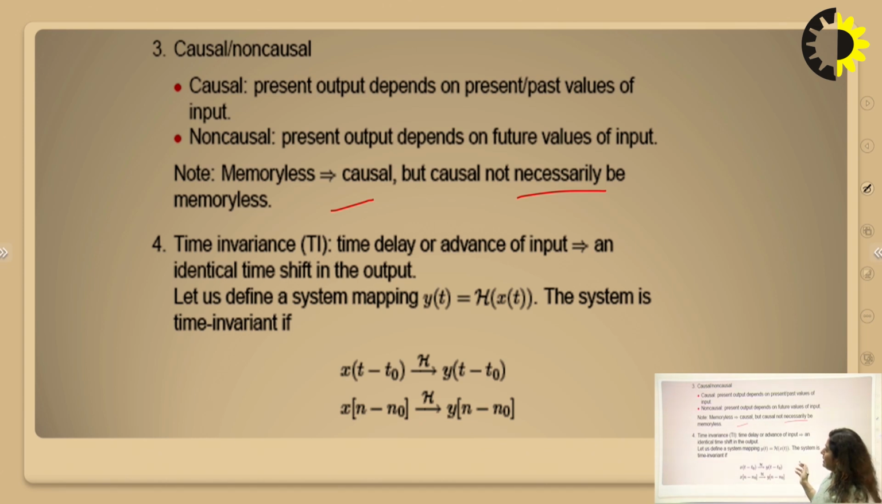Similarly, we have the next category, which is time invariance. If there is a shift in time of the input signal, we must have an output signal which is the same shifted version. So if x(t minus t naught) is applied to a system, we get y(t minus t naught). Similarly, if x[n minus n naught] is applied to the system, we get y[n minus n naught]. Such systems are called time invariant systems. If not, the system is called a time variant system.